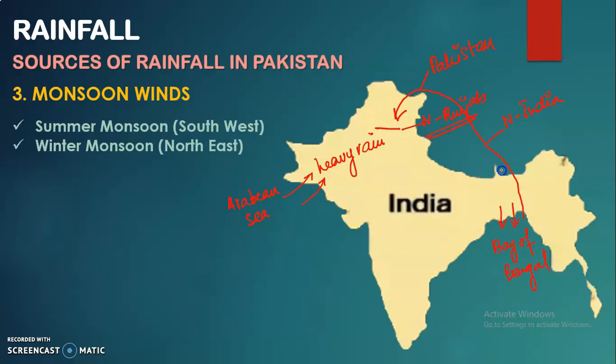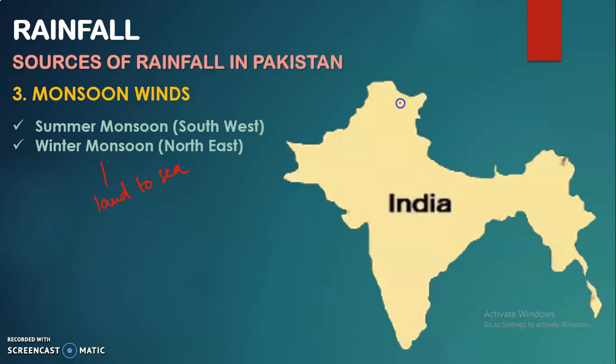So just because of the sea to land movement, Pakistan receives monsoon in summers from the Arabian Sea and from the Bay of Bengal, to the southern part of Pakistan and to the northern part of Pakistan until northern Punjab, where it would receive a heavy kind of rain because it is coming from the seaside, from the water body. Same like that, let me clear that. When we talk about the winter monsoon, which is from the northeast, and as I said, in winters the movement is from land to sea.